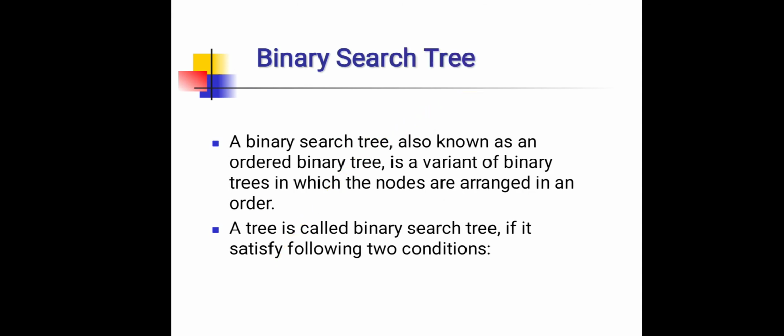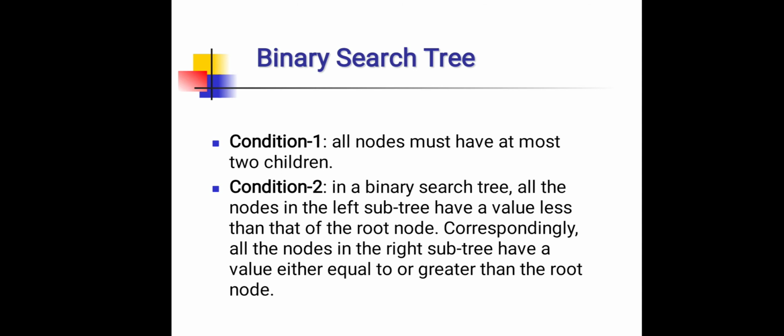Next one, binary search tree. A binary search tree, also known as an ordered binary tree, is a variant of binary trees in which the nodes are arranged in an order. A tree is called a binary search tree if it satisfies the following two conditions. These are: condition 1, all nodes in the tree must have at most 2 children, and condition 2, in a binary